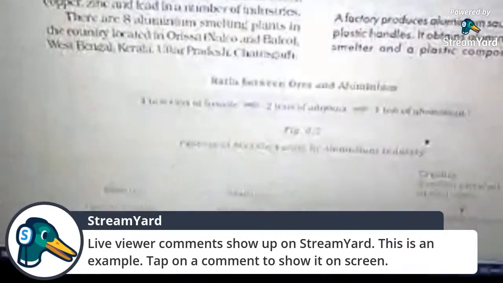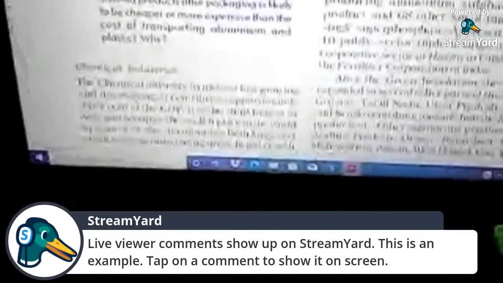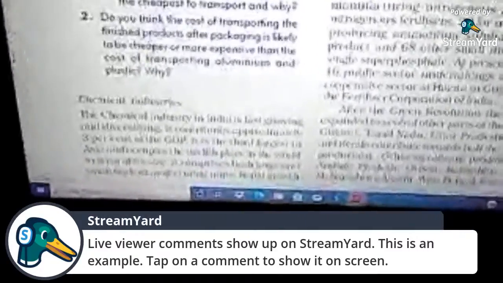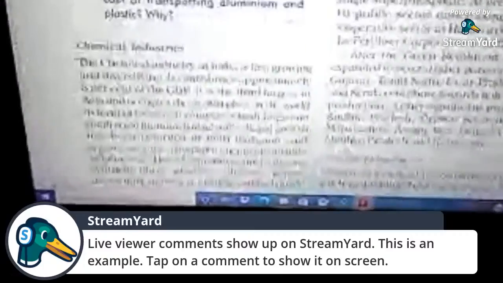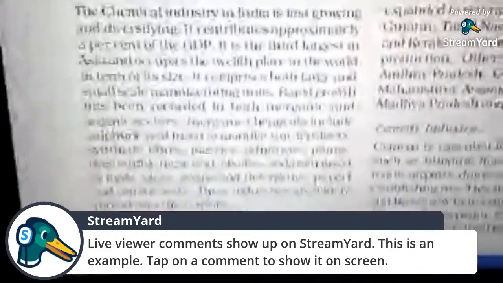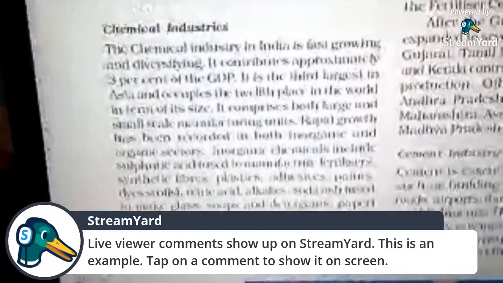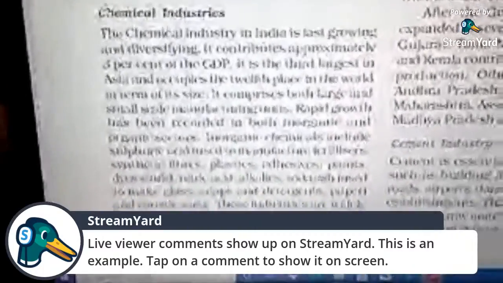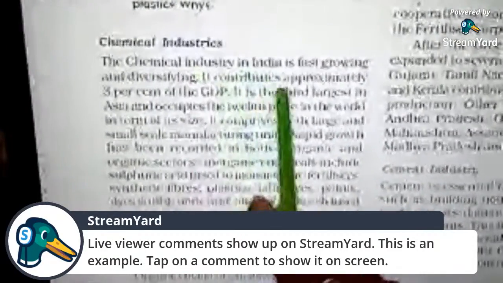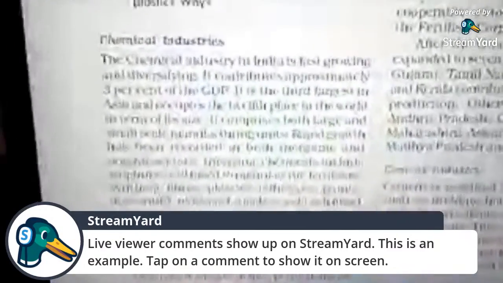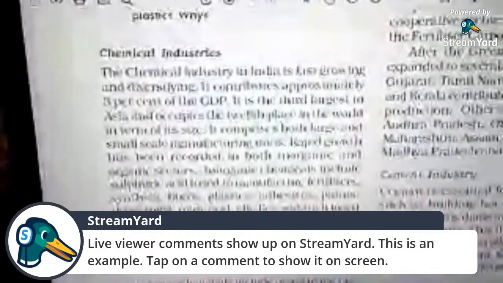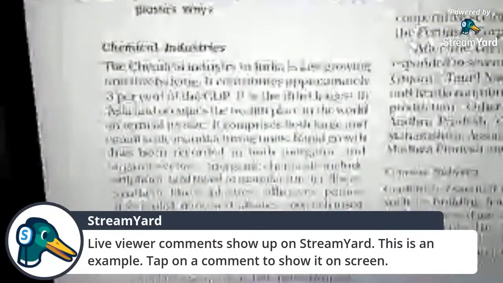Next we have the chemical industry. The next very important industry is the chemical industry. Why? Nowadays, everywhere we are using chemicals. So after iron and steel and aluminum smelting, we have the next important industrial sector, which is the chemical industry. The chemical industry in India is a fast growing and diversifying industry. As I said, in different categories, in different ways, we are using chemicals. Chemicals are not always bad.